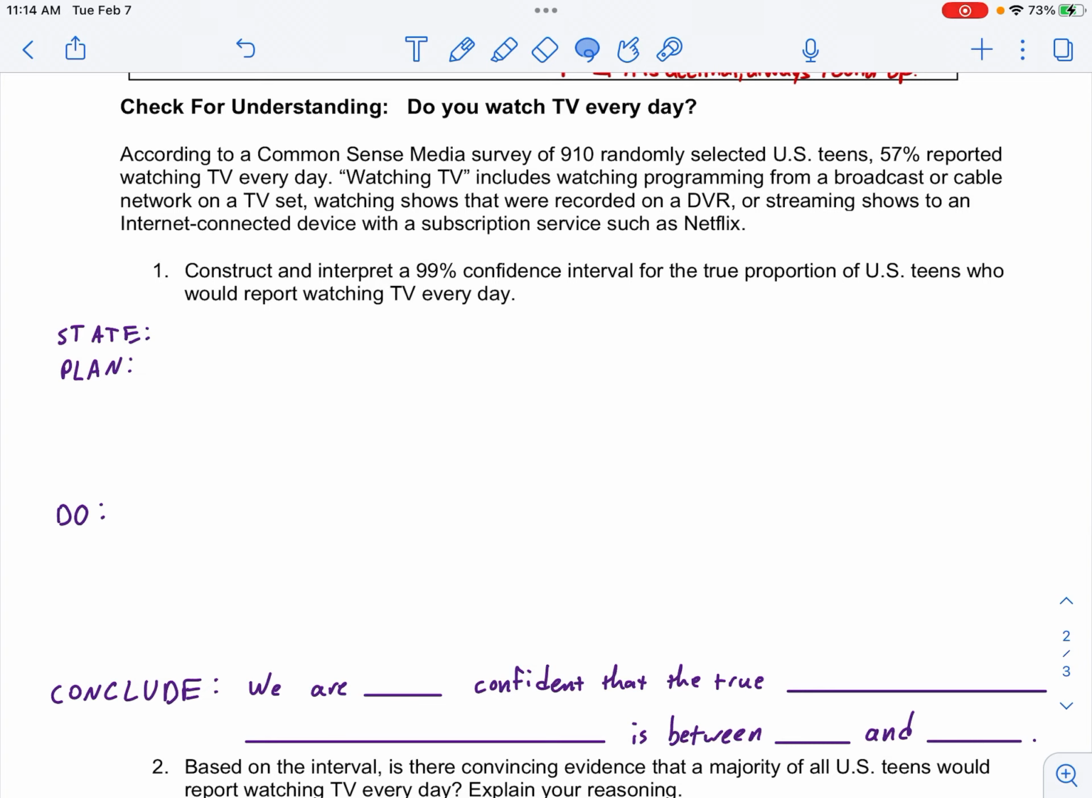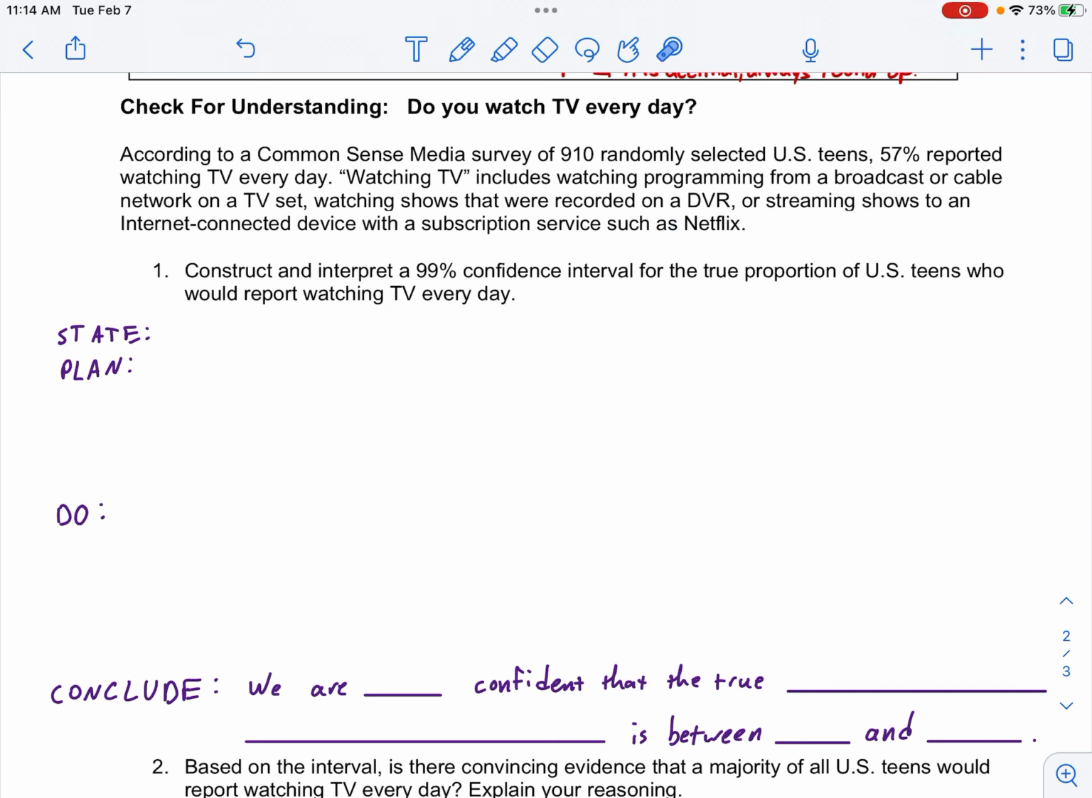All right, this story is, according to a Common Sense Media survey, 910 randomly selected U.S. teens, 57% reported that they watch TV every day. Watching TV includes watching programs from a broadcast or a cable network on a TV set, watching shows on a DVR or streaming shows, pretty much any way you can get your shows, like Netflix.